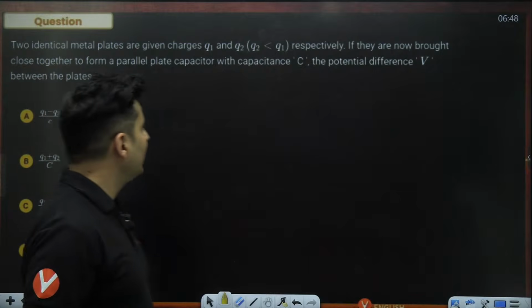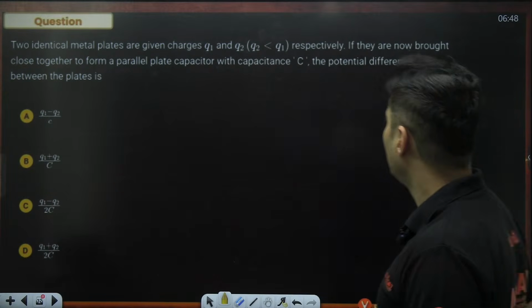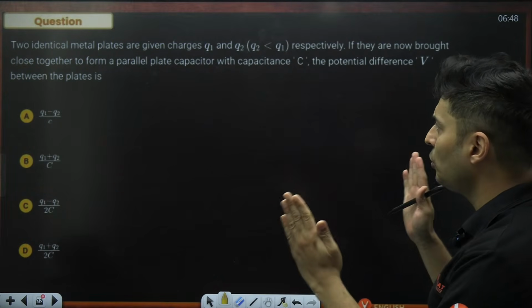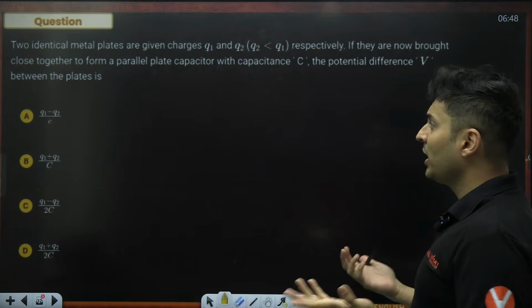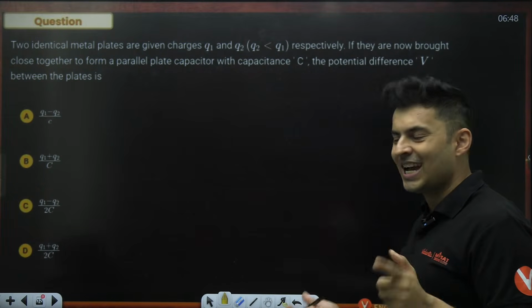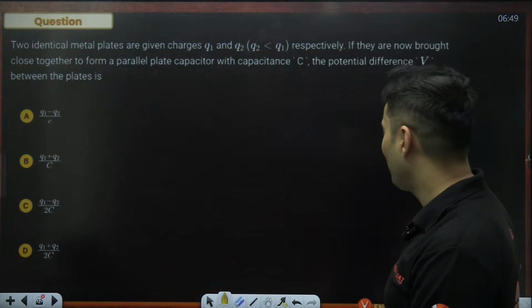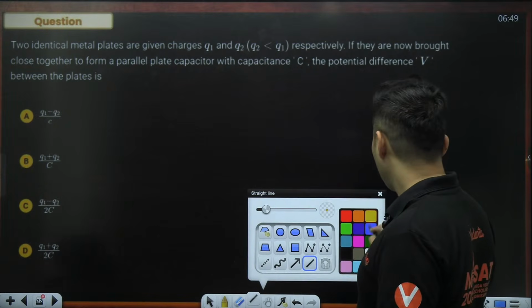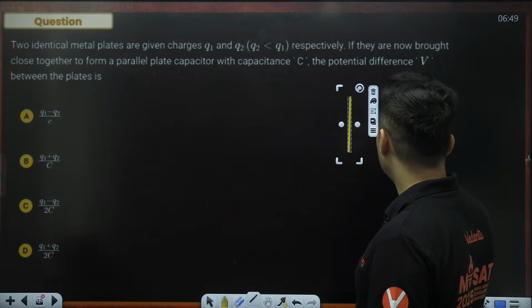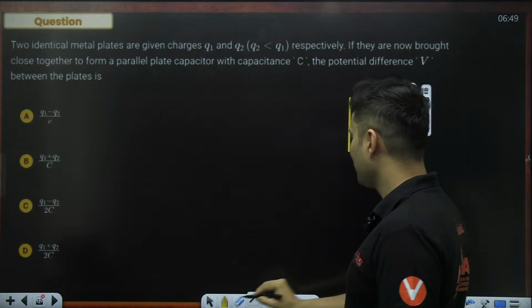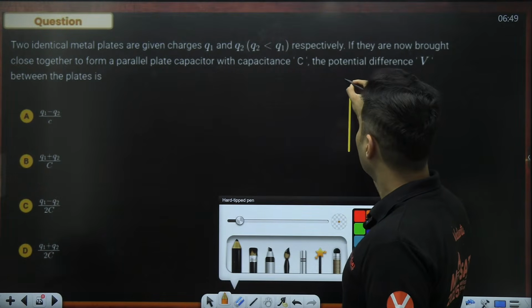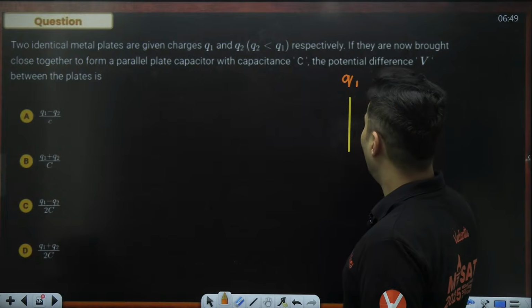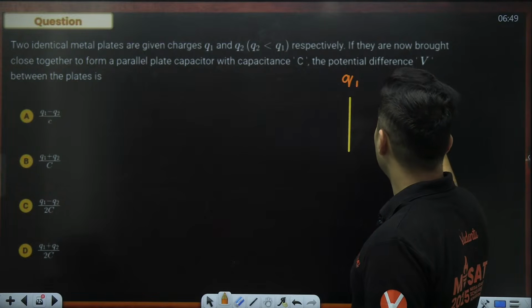Two identical metal plates are given charges Q1 and Q2 respectively. If they are now brought close together to form a parallel plate capacitor, the potential difference between the plates is how much? Wow, interesting. We have a plate here and a plate here. This plate has a charge of Q1 and this is basically Q2.